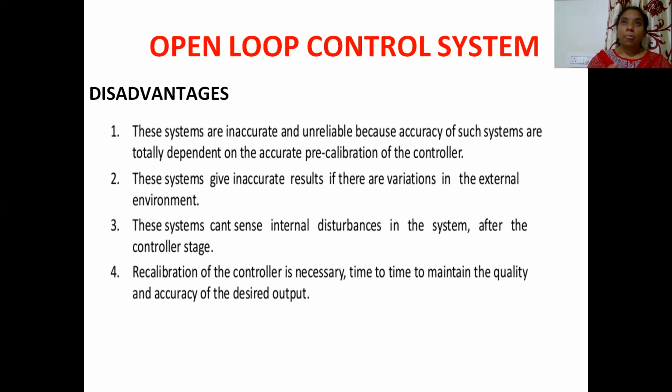After the controller stage, if any disturbance occurs internally in the circuit or system, then it is not going to sense it, right? So open loop systems can't sense internal disturbances after the controller stage.